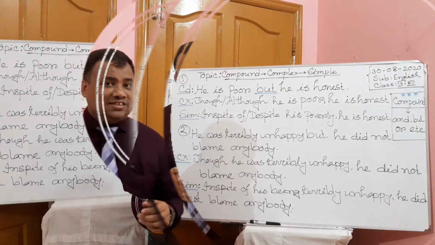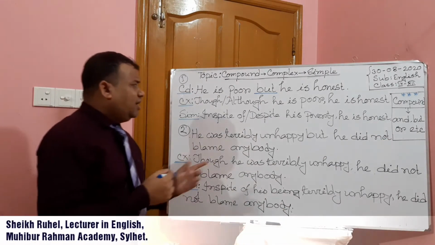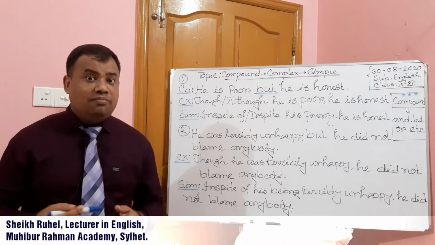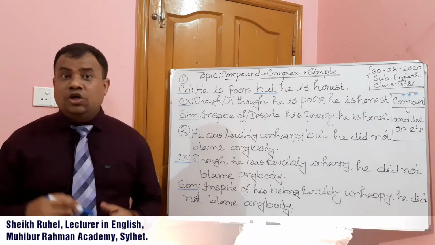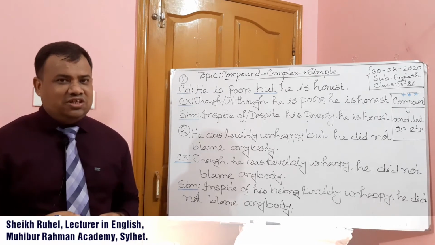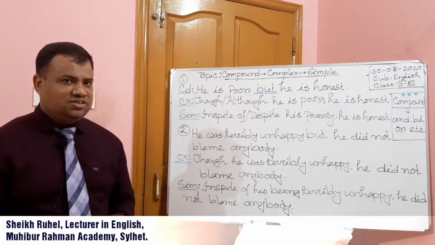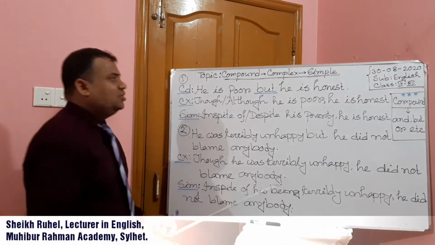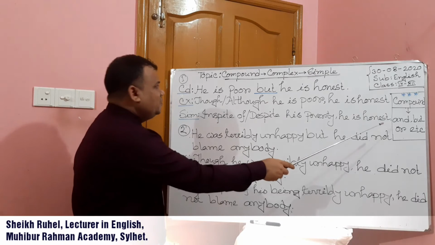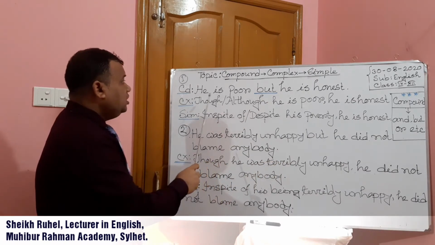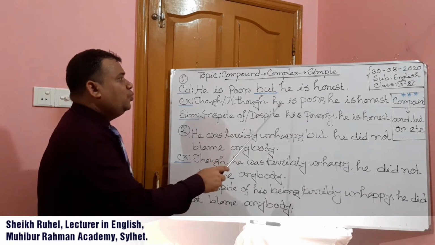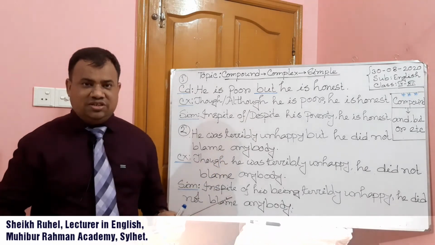Okay, dear students, let's get started. But first of all, I want to ask, how can we identify a compound sentence? Do you know? Okay, don't worry. I'm going to share with you how we can identify a compound sentence. In a compound sentence, there will be and, but, or, etc. So according to these rules, there is but. He is poor, but he is honest. So there is but. So we can find it's a compound sentence.